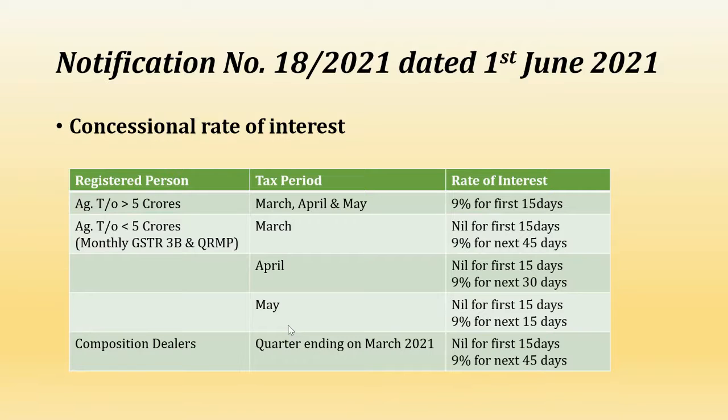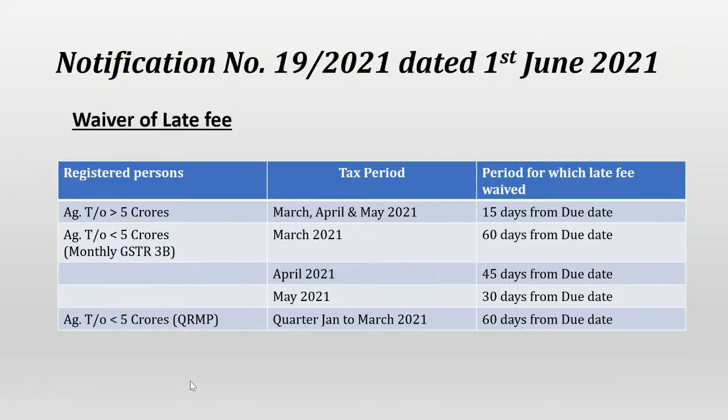Next, composition dealers. For composition dealers, nil rate of interest has been given for the first 15 days and 9% rate of interest for the next 45 days. From the 61st day onward, the rate of interest will be 18%. This is applicable for the quarter ending on March 2021.